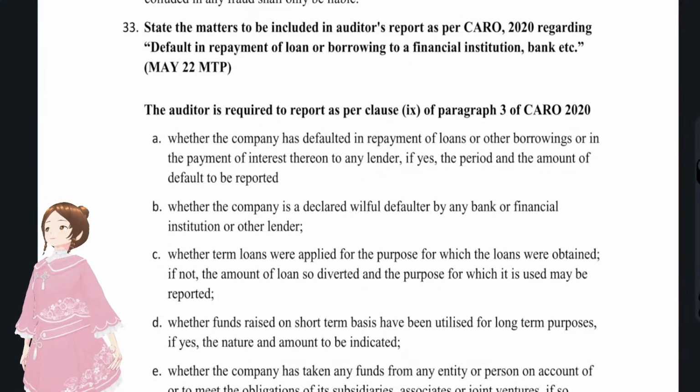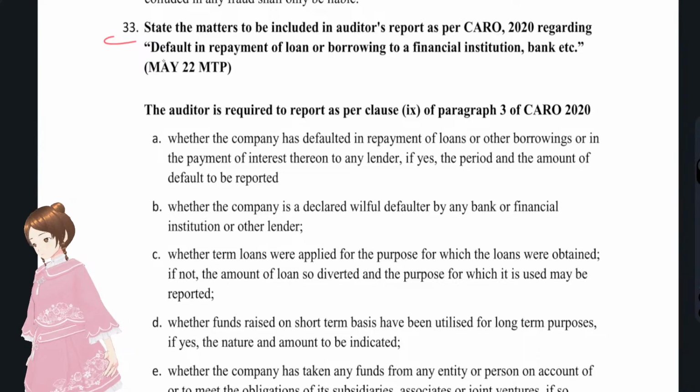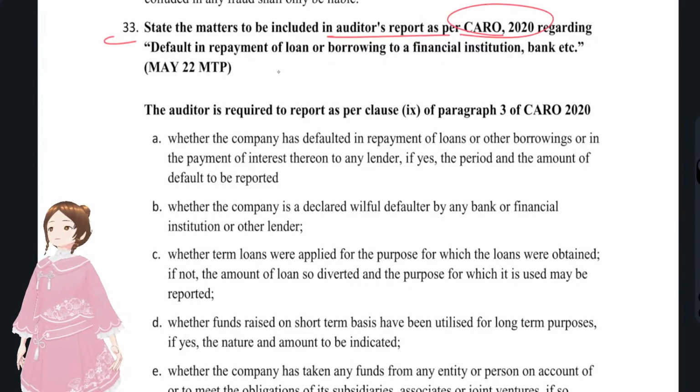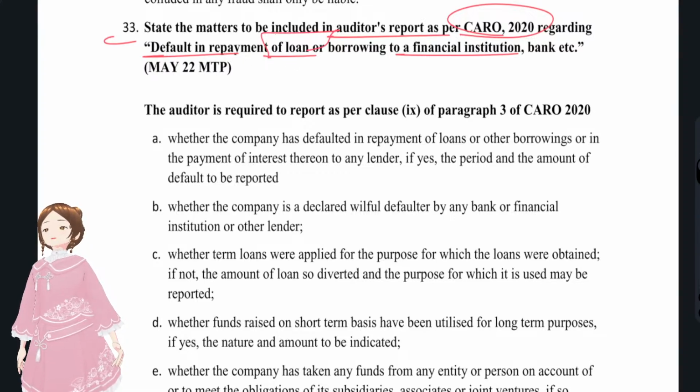Now we'll see the next question, that is question number 33: matters that need to be included in the audit report as per CARO 2020 regarding the default in repayment of loans or borrowings to a financial institution. You see, the company had defaulted on a loan repayment. What is that clause number? Clause number 9, that is defaulting.